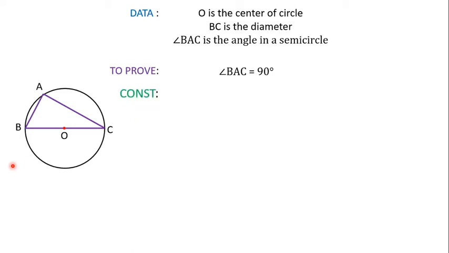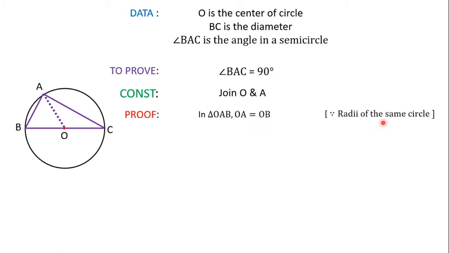The simple construction he has thought about is just to join O and A. When you join O and A, we get two isosceles triangles. Let us write down the proof. In triangle OAB, we have OA equal to OB because they are radii of the same circle. OB and OC are equal, OB and OA are equal because they are the radii of the same circle. We know that if two sides of a triangle are equal, then the two angles facing them are equal. It's called an isosceles triangle.